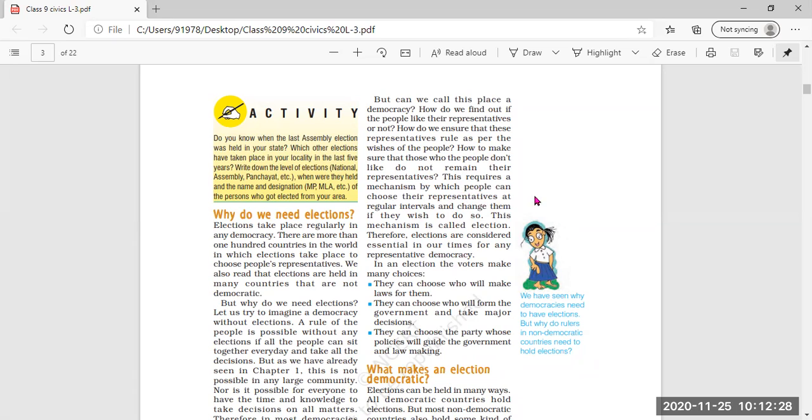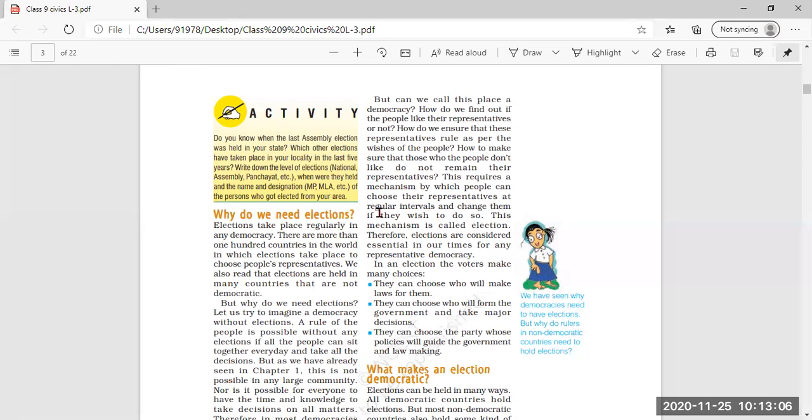Then this requires a mechanism by which people can choose their representatives, and that mechanism will be election. It should be held at regular intervals, and people can change them if they wish to do so. If the people think that a particular representative is no longer working according to the wishes and benefits of the people, they can choose another representative in the coming election. This mechanism is called election.